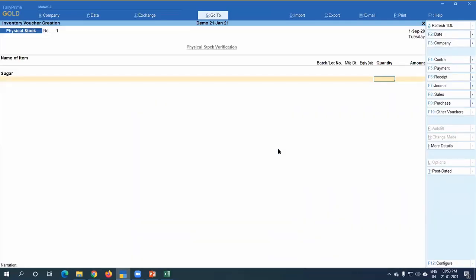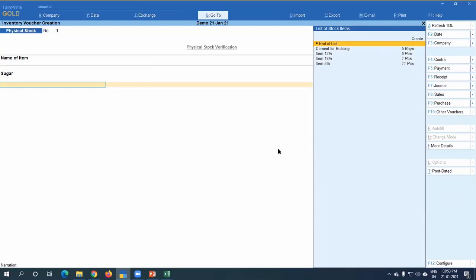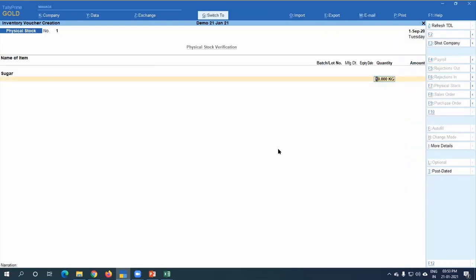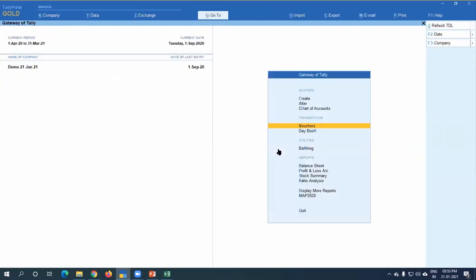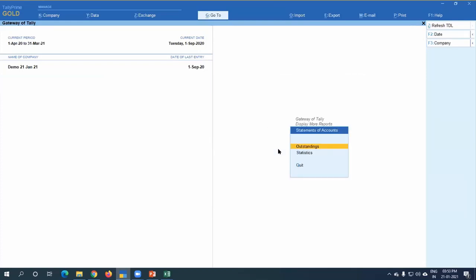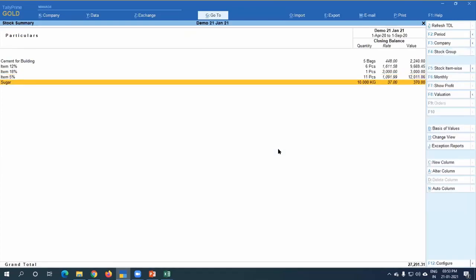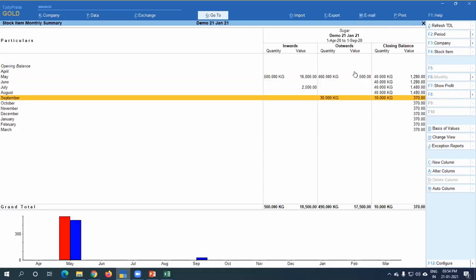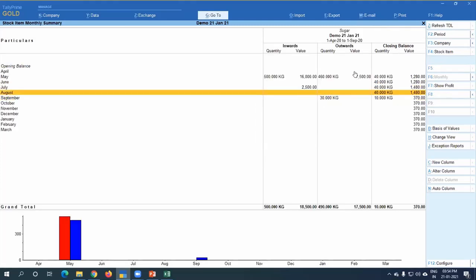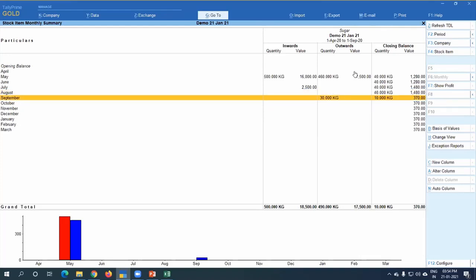Or suppose you have only 10 kg, 30 kg is lost, and you have physically 10 kg only, so put 10 kg here. If you do it that way every month, see the stock, sugar is now only 10 kg, and whatever value is there is automatically adjusted. So 40 was my actual stock as per debit and credit in my accounting system, 500 received, 400 sold, so the remainder I am adjusting from physical stock. This is the only solution.